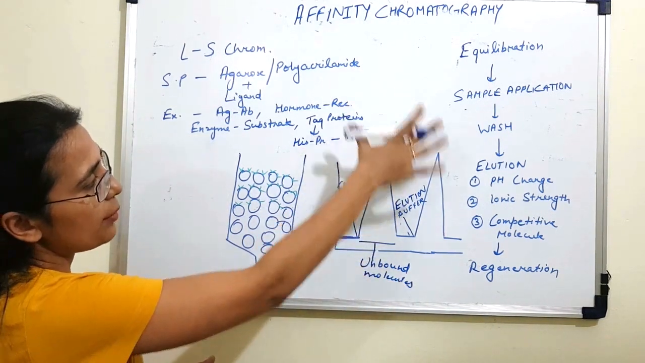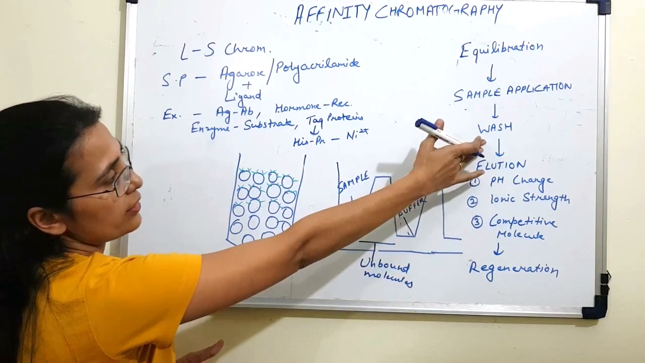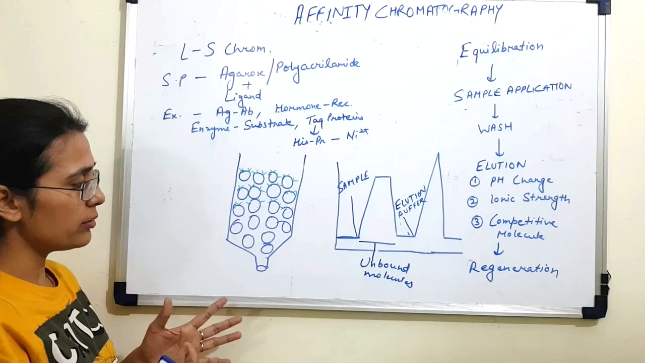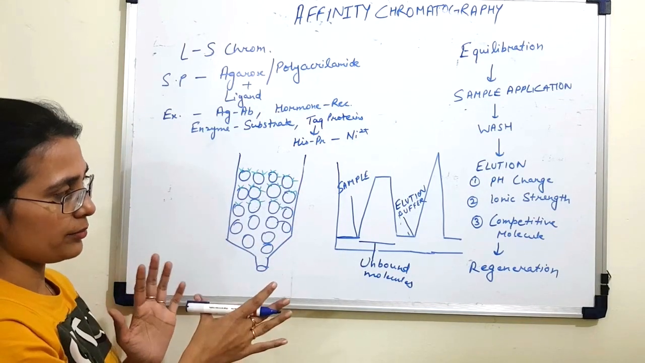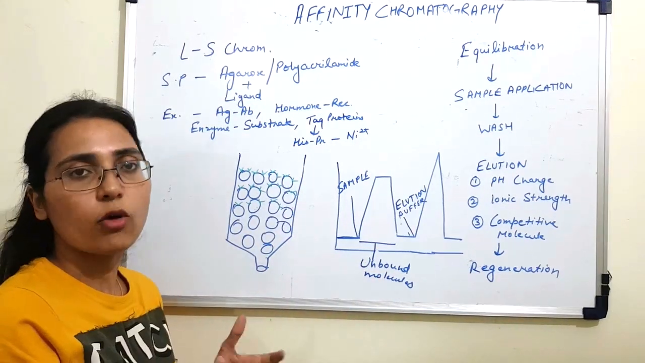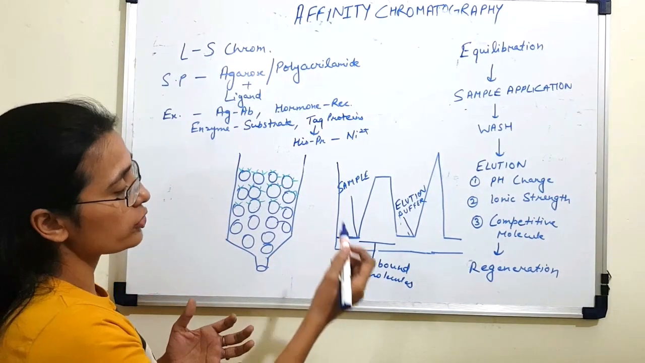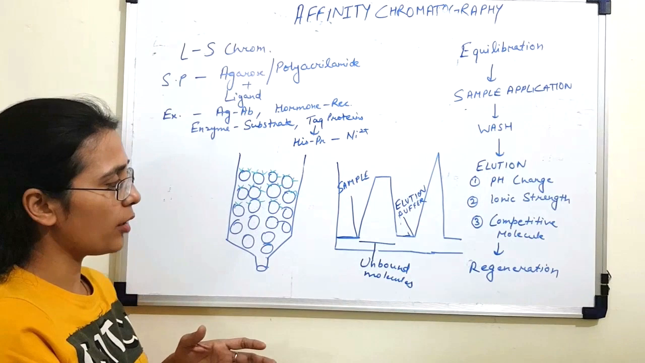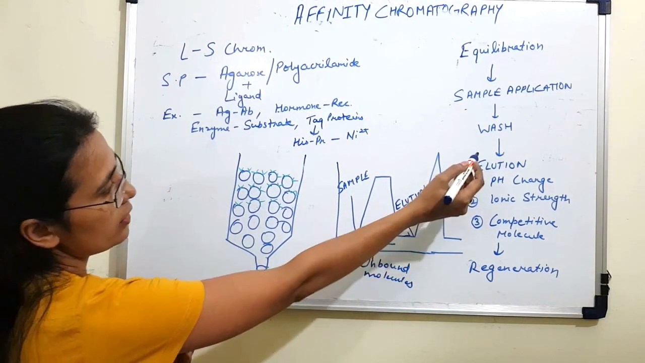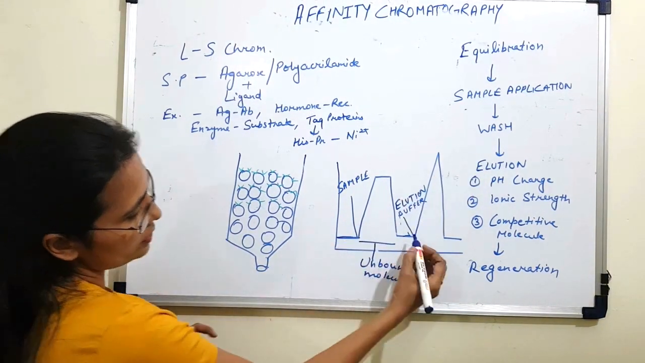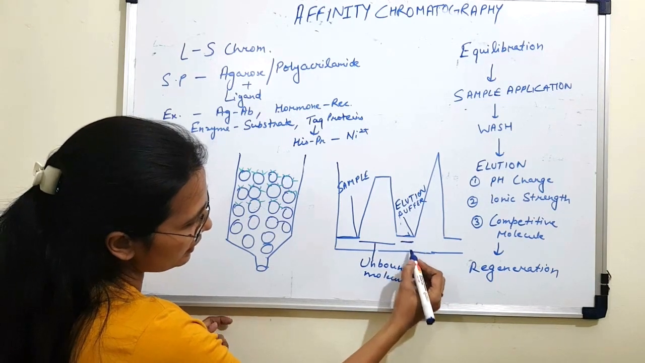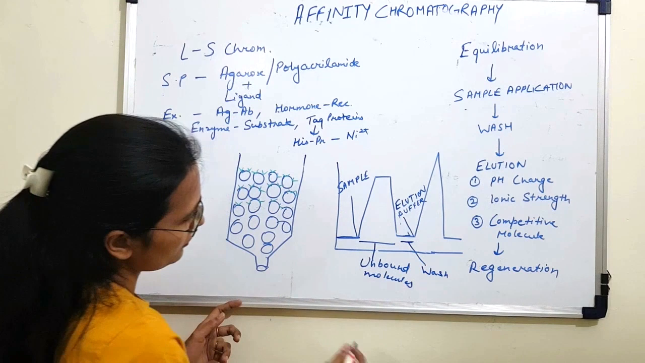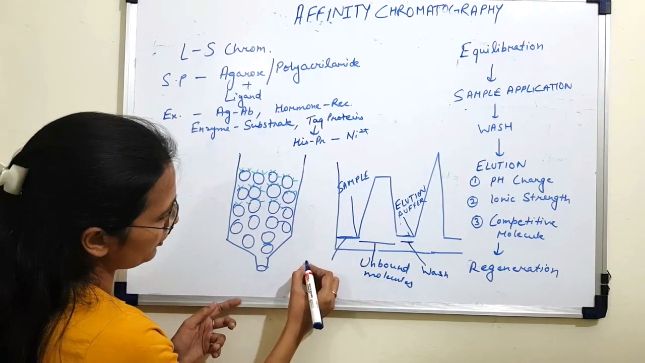Now once your sample application is done, the next step is the wash step. This step is done to remove any unbound material which is still present in the column. You repeat the wash step several times, until you get a straight line, which means no further molecules are coming out of your column. So this region basically represents the wash step, and this one is the equilibration.